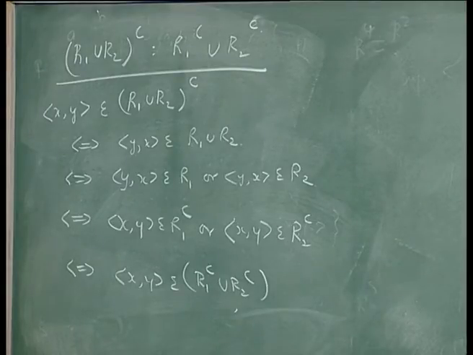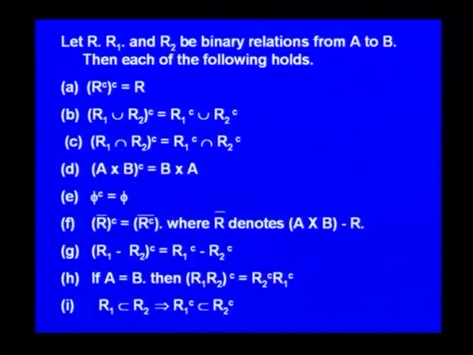The converse is denoted like this. The other results can be proved in a similar manner. For intersection also you can prove in a similar manner.